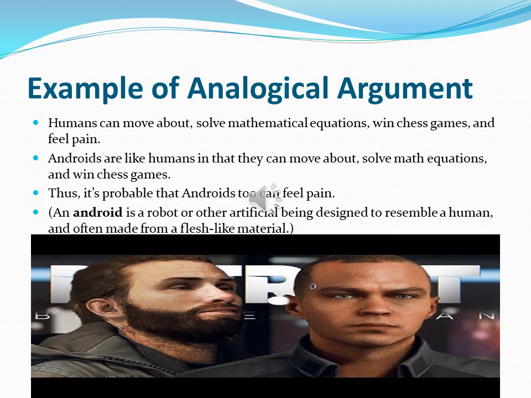An android is a robot or other artificial being designed to resemble a human, often made from flesh-like material. We create some similarities between human beings and androids, and then see that if human beings and androids share similarities like moving, solving mathematical equations and winning chess, they might feel pain as well.